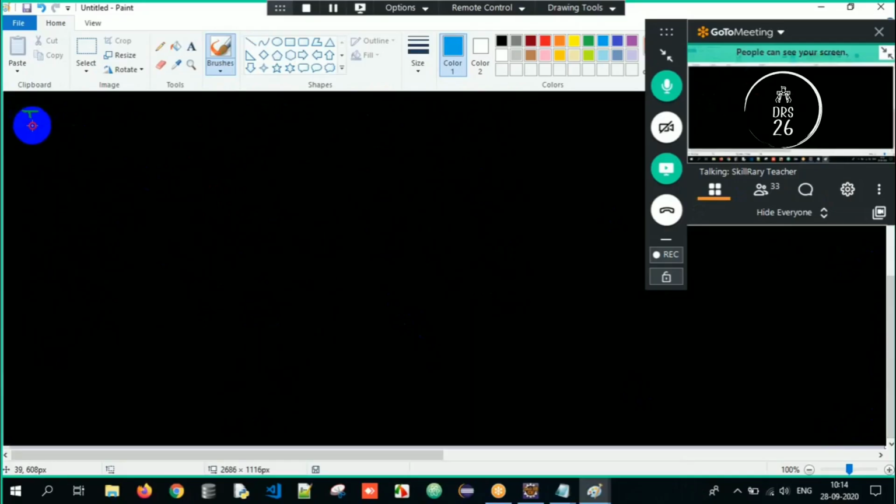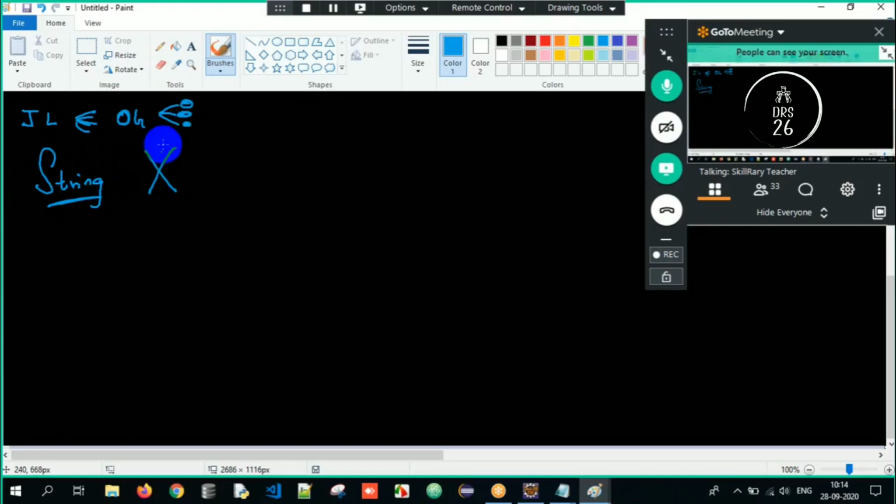So we understood Java libraries, the different packages, the Object class, and three important methods: equals, hashCode, toString. And the String class, which is very, very important, we are supposed to discuss in tomorrow's session.